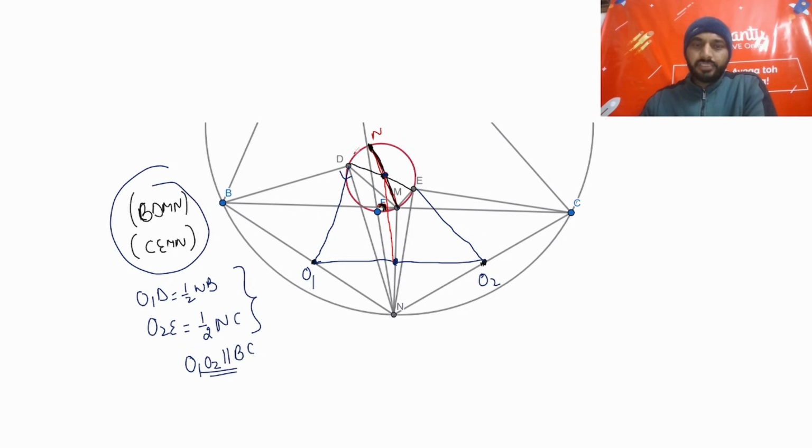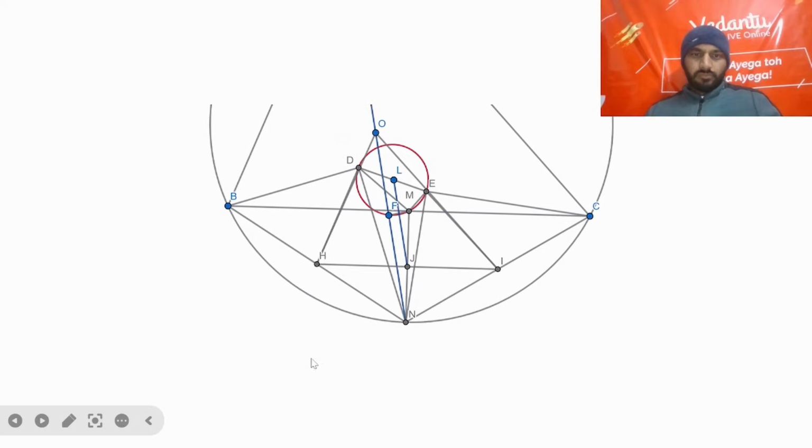If I extend this O1D and O2E, if I make this triangle, with O1D extended and O2E extended, then the bisector of this angle, if I name this point as Q, the bisector of this angle Q is parallel to this line.